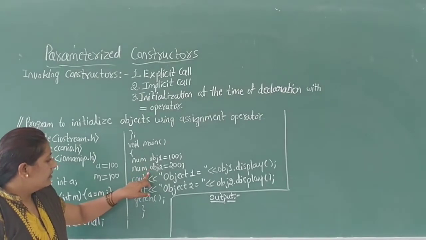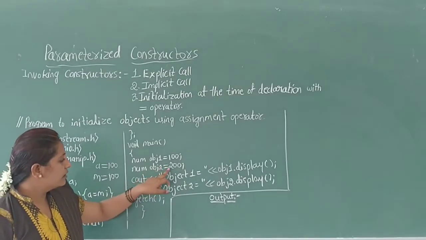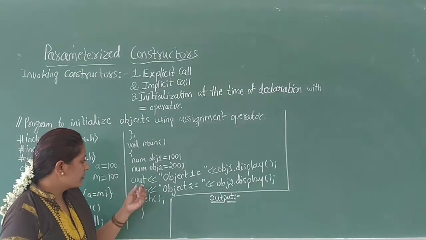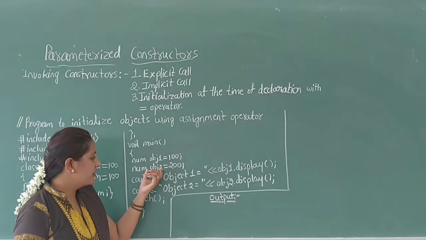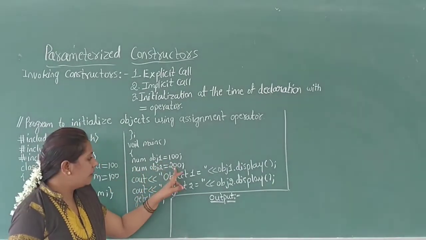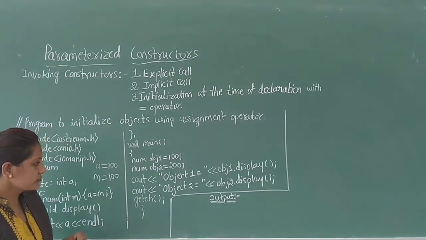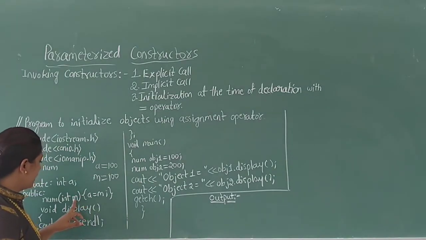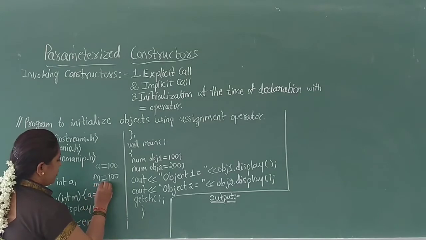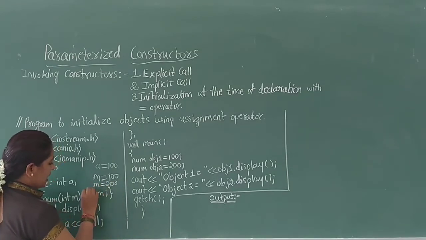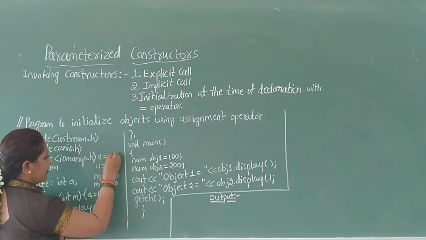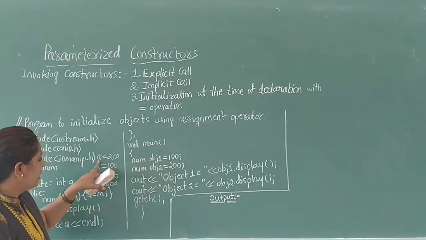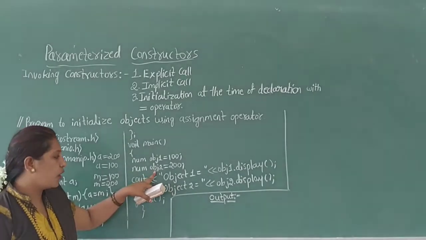Next, now obj2 is equal to 200. The second time, using the second object with the assignment operator, the value is initialized to the object, m. So the parameterized constructor is invoked one more time. Now m is 200. Then this value is assigned again to the variable A. A is equal to 200. So A is equal to 100 using the first object, and A is equal to 200 using the second object.